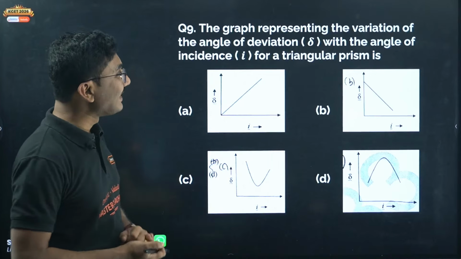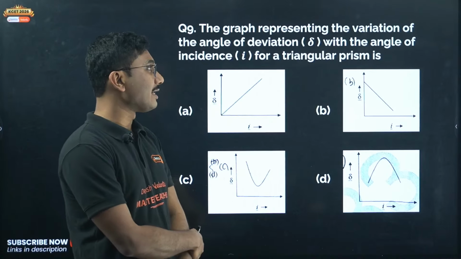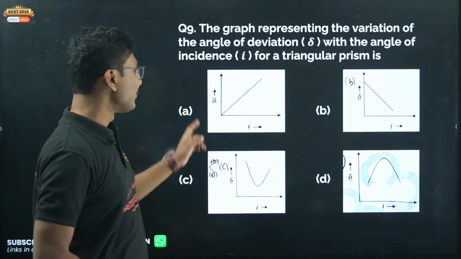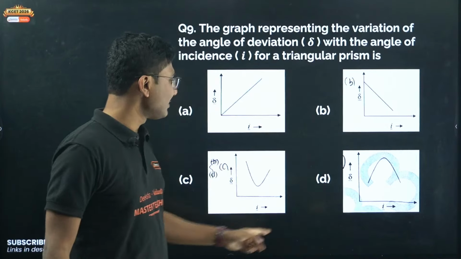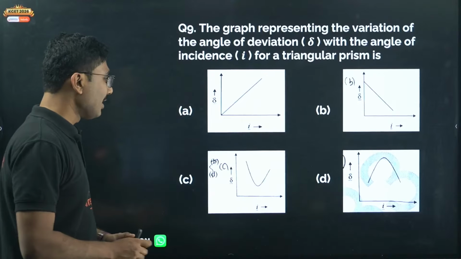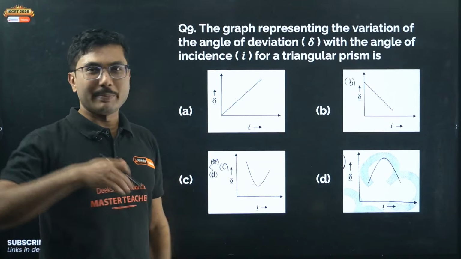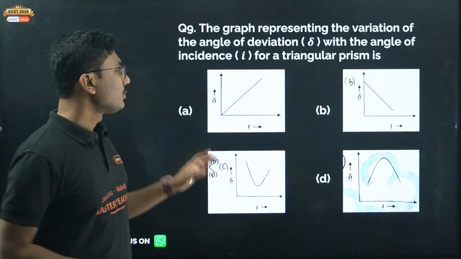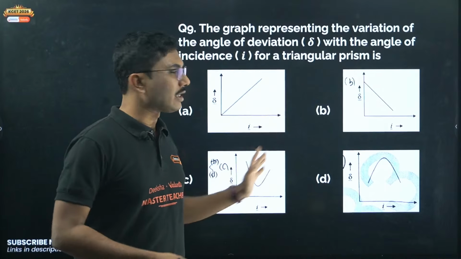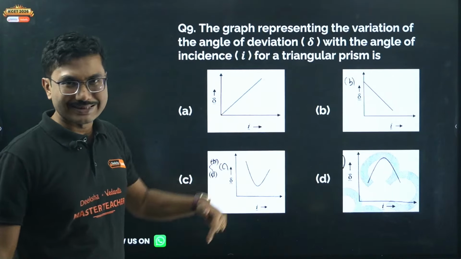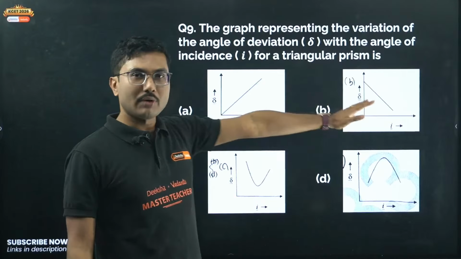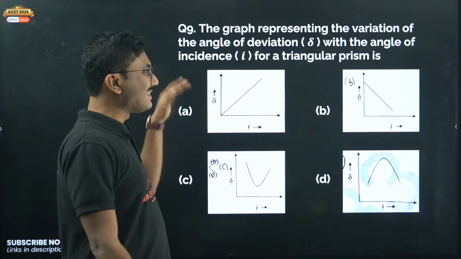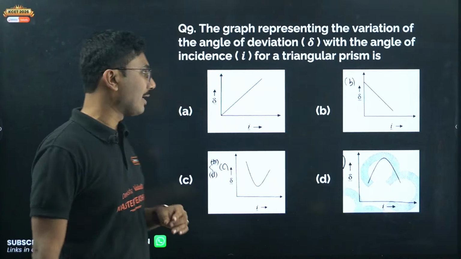The graph representing the variation of angle of deviation delta with the angle of incidence I for a triangular prism is. So this is one graph, this is the second case, this is the third case, this is the fourth case. There was some typing error in your paper's options A, B, C, D. Based on the college you are appearing from, the teachers changed the option order. So I have taken A, B, C, D based on the first four, as instructed in this college. It might be different for you because there was some mistype. Those who have appeared from Bangalore South know that.